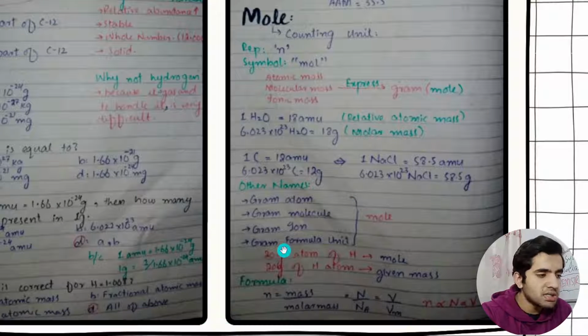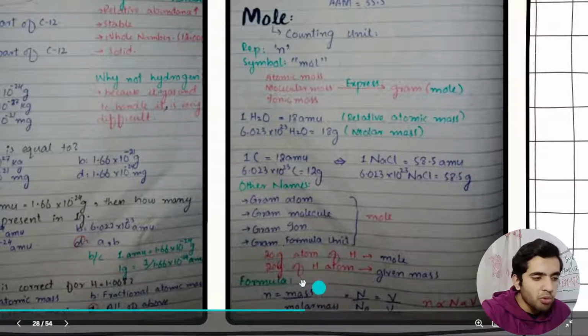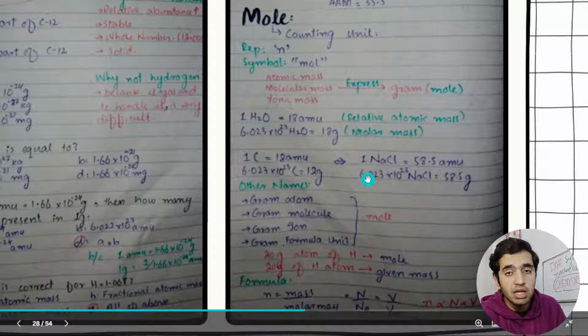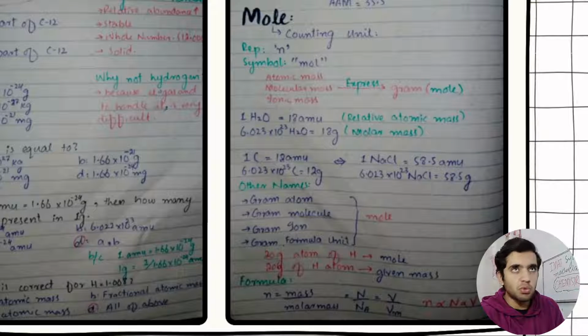So here are the formulas that I have written, like number of moles is equal to mass over molar mass. This is the highly used formula that you will use in maximum problems.